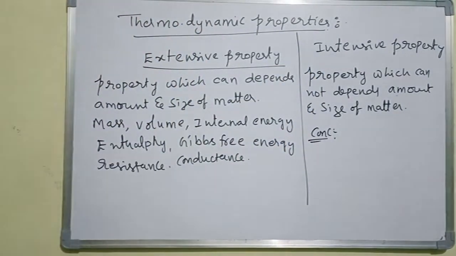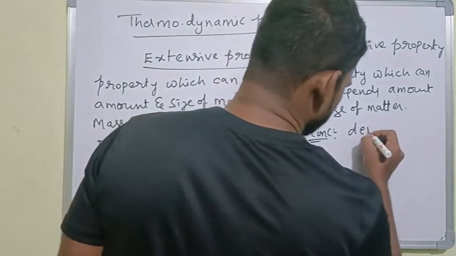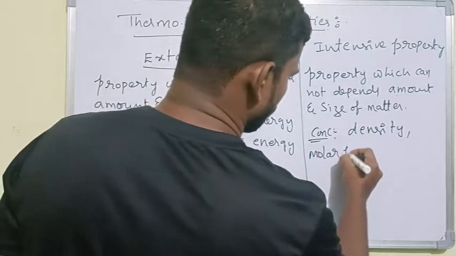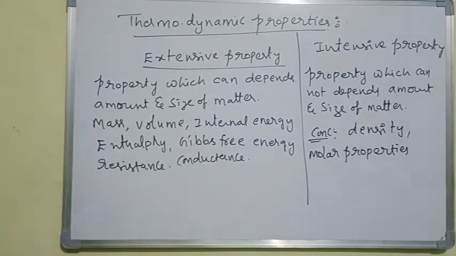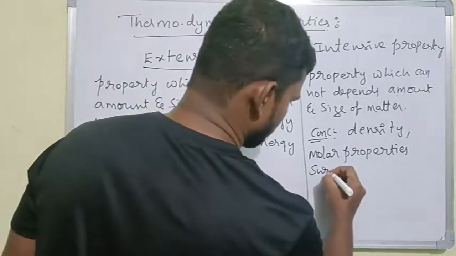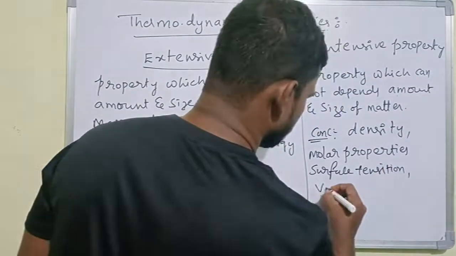Best examples for that are concentration, density, molar properties, which means 1 mole of something: molar volume, molar entropy, molar heat capacity, and also surface tension and viscosity.